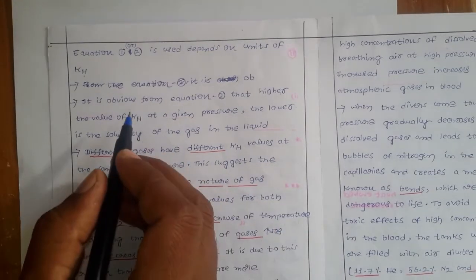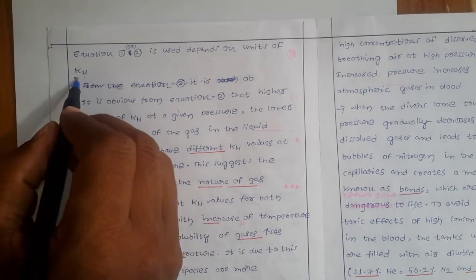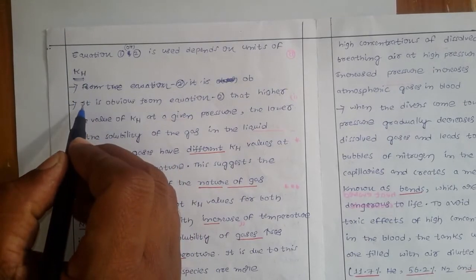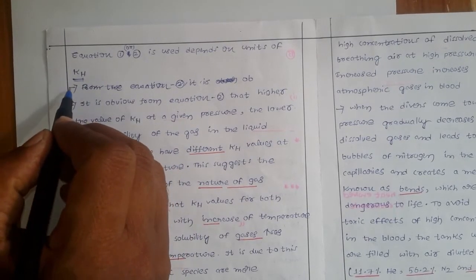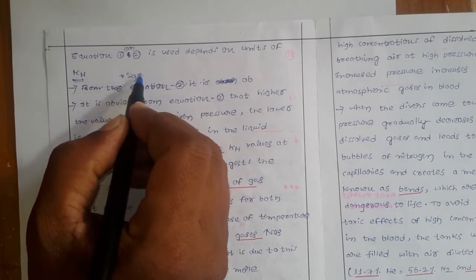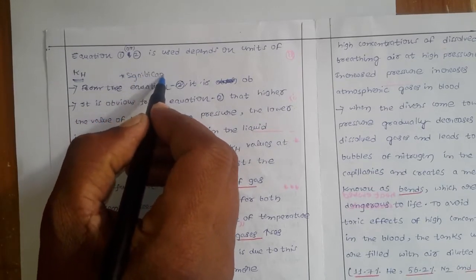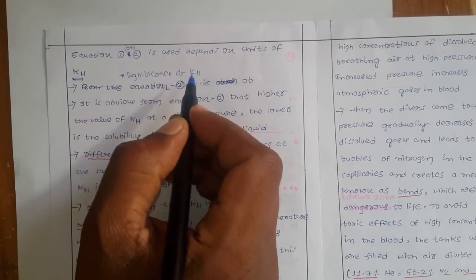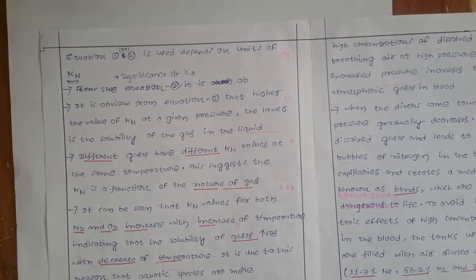Okay, and this KH has some significance. What is the significance of KH? You write something, no heading also if you want, write that significance. Significance of KH, the Henry's law constant.